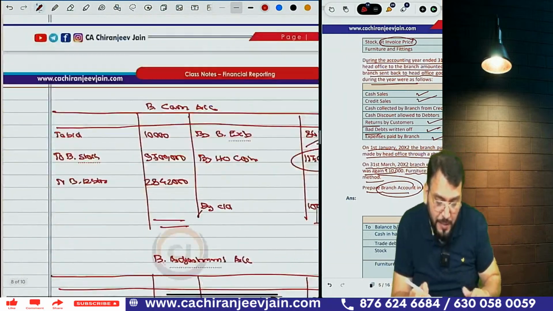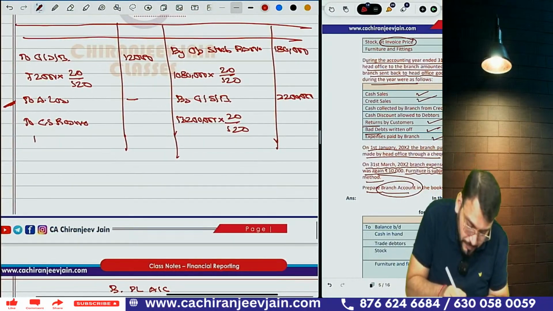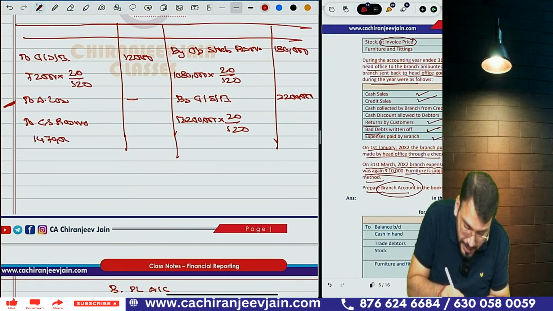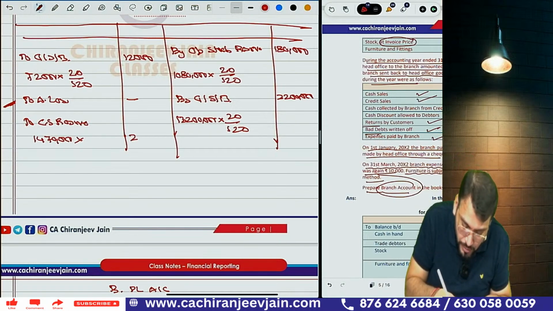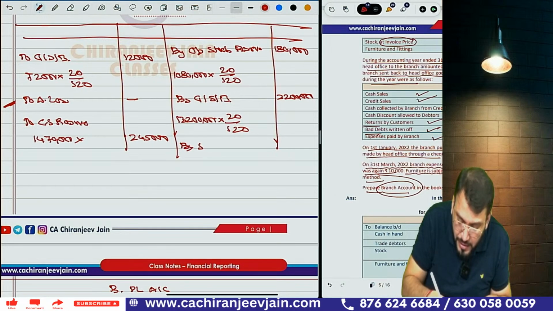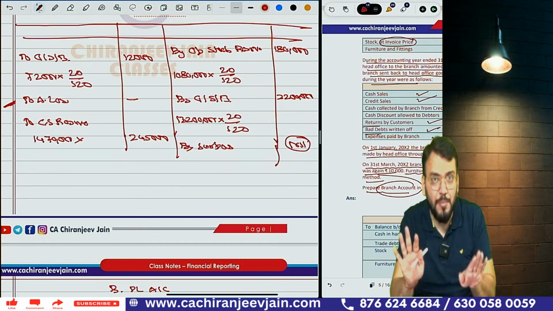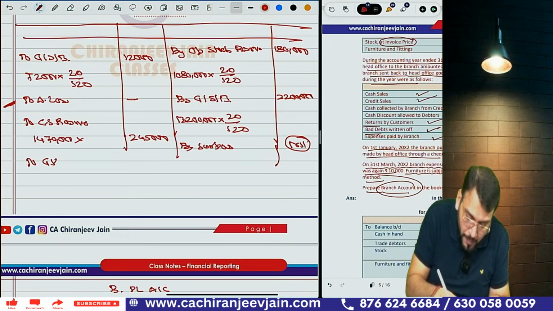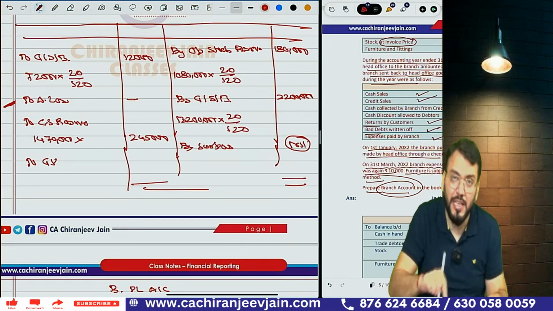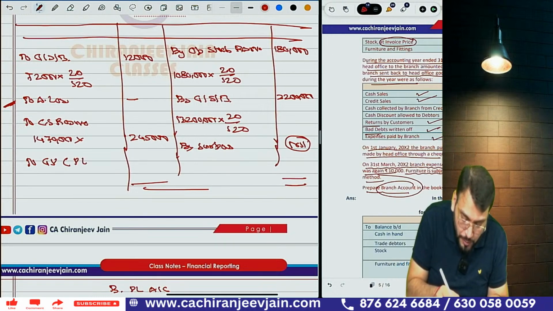Closing stock was 14 lakh 70,000. Write down 14 lakh 70,000 into 20 divided by 120. How much? It is 2 lakh 45,000. 2 lakh 45,000. And surplus as per branch stock account is nil. If there is surplus, it also needs to be transferred, but surplus is nil as per branch stock account. Now the balancing figure of this will be gross profit, and this gross profit will transfer to PL account.